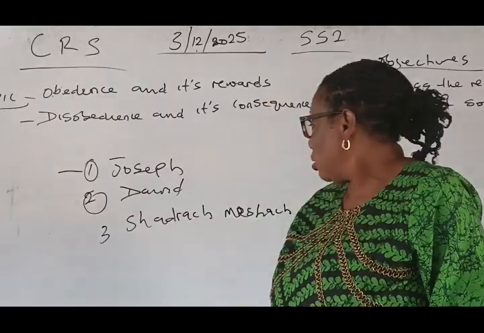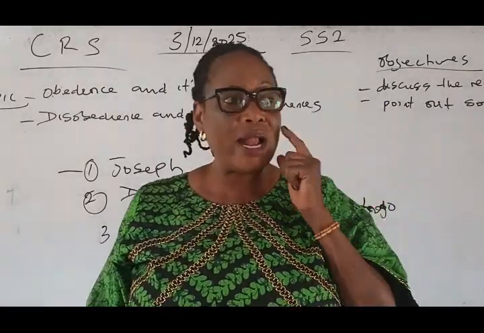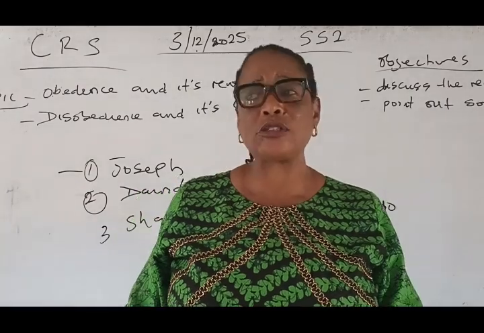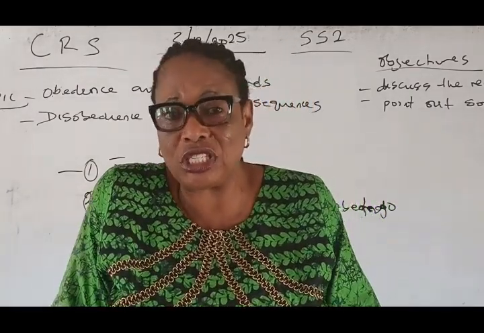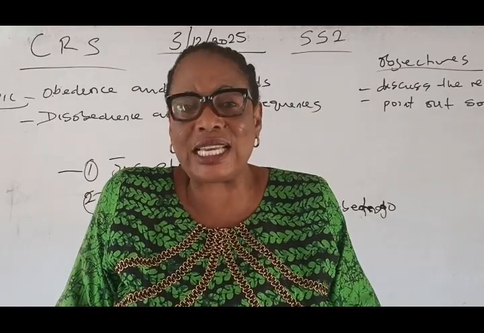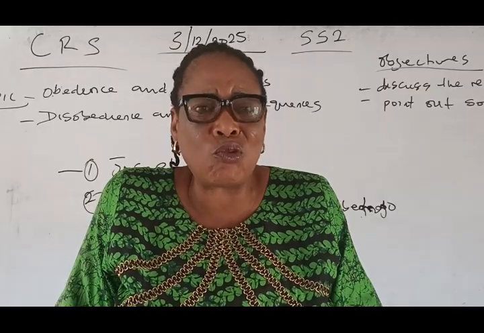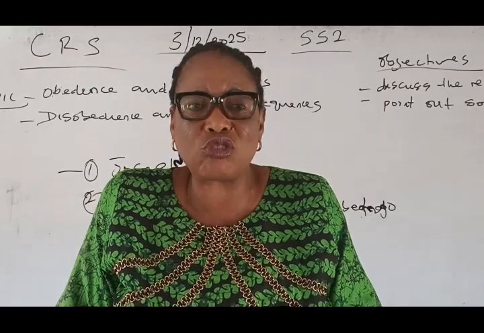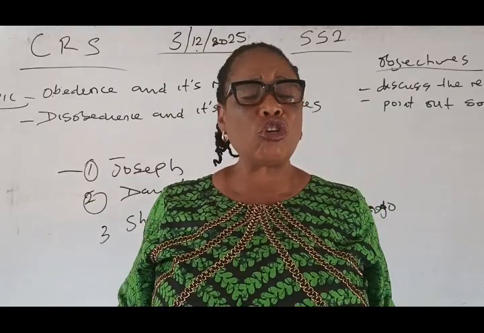Then we take the second person, David. David was a well-known leader. We were told that when Saul disobeyed God, God decided to punish Saul. And how was he punished? The kingdom was taken away from him. What was his disobedience? He was asked to go to the Amalekites and destroy the whole kingdom, but he did not obey God's law.